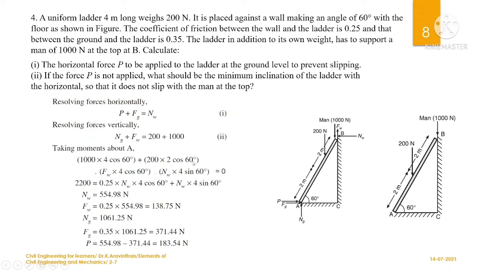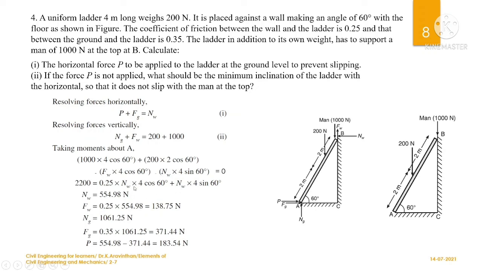So let us simplify this. If you simplify these two components and take the negative component outside this equation, you will be getting 2200 equal to, we know Fw, that is wall friction, as mu into Nw. So mu is given as wall friction, 0.25 into Nw. You can write in terms of Nw.